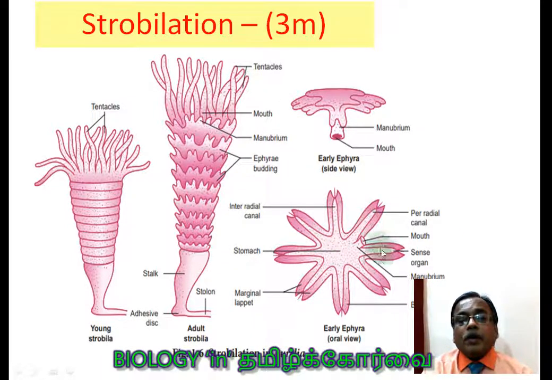So this is the separated Aurelia, and this is the early ephyra stage in its oral view, where you can see the mouth. The mouth side is called the oral view, usually the oral cavity. Even in our mouth, in some reference books, it is called the oral cavity. So the mouth side is called the oral side. This is the early embryo, the side view, the lateral view, and here you can see the mouth, the lower surface, and this is the upper surface. Okay, next term.